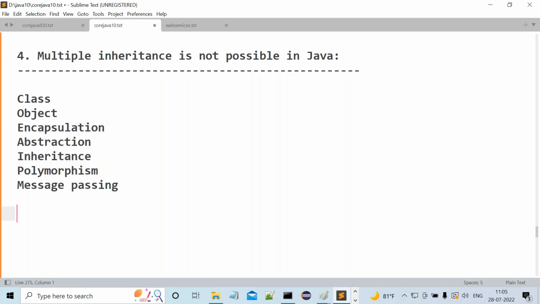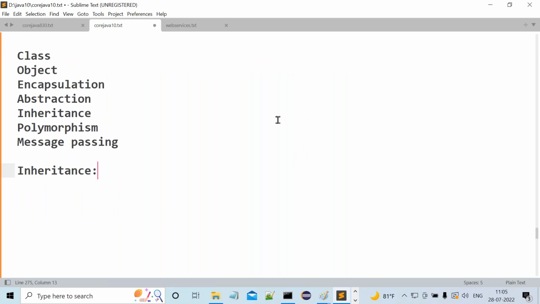Good. Now I require the exact meaning of inheritance. I don't require all these features immediately. In object orientation, we will discuss all these points; it's a separate topic. But right now, I require only inheritance. What exactly is the meaning of inheritance? Why? Because I need to talk about multiple inheritance, and if I want to talk about multiple inheritance, we have to go to the inheritance content. Observe carefully. What is this inheritance actually?